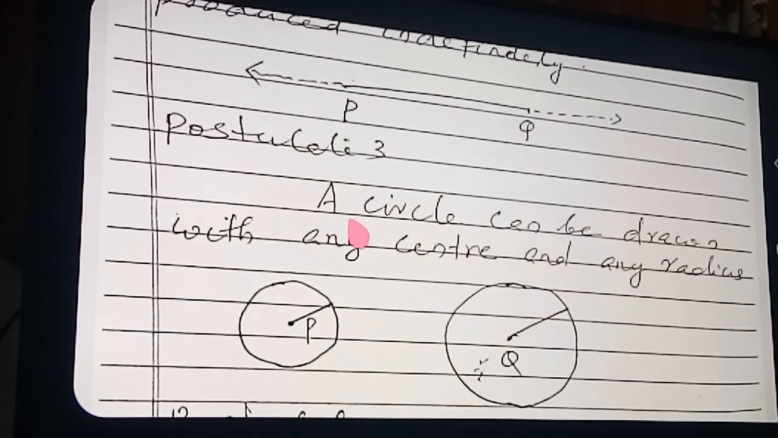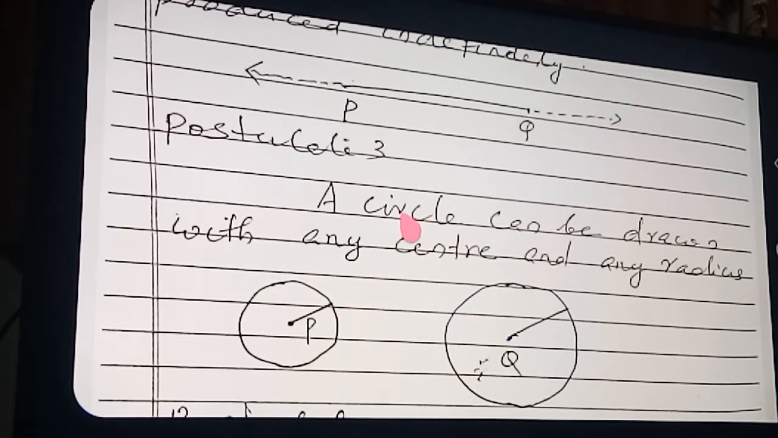Postulate again, you read once more. A circle can be drawn with any center and any radius. First of all, you want to know what is meant by center and what is meant by radius. And what is a circle? A circle is a collection of points in a plane which are equidistant from a fixed point. So what is the definition of a circle?